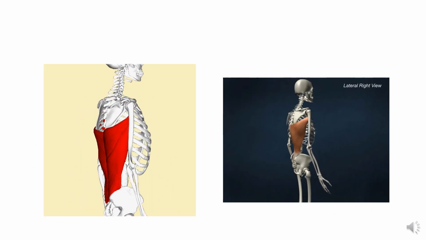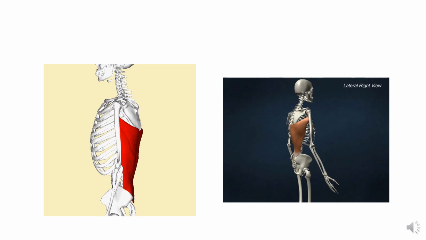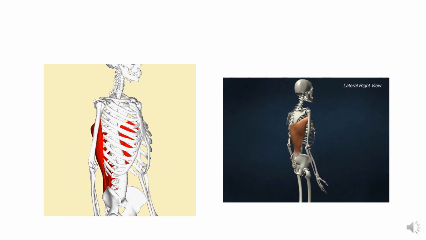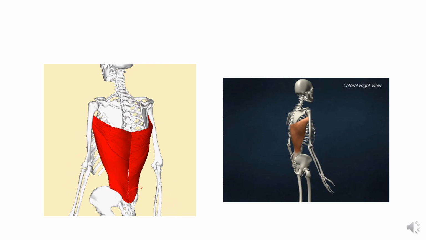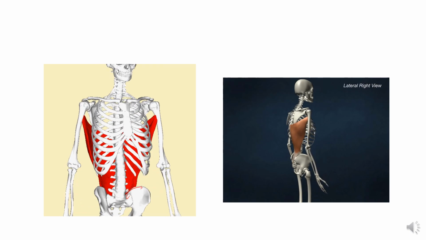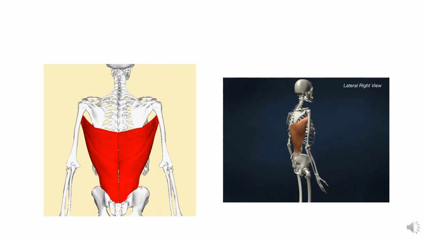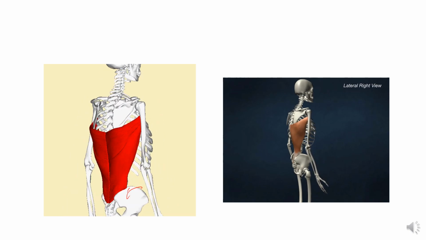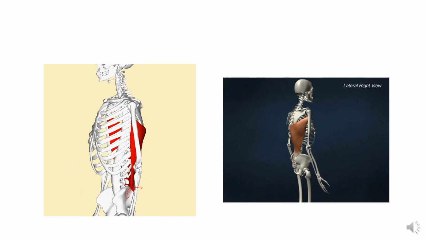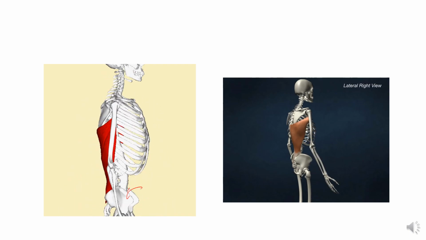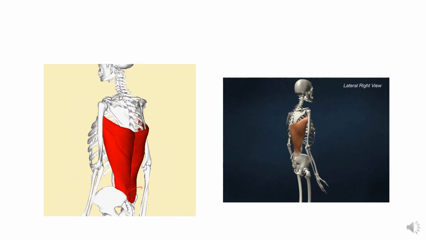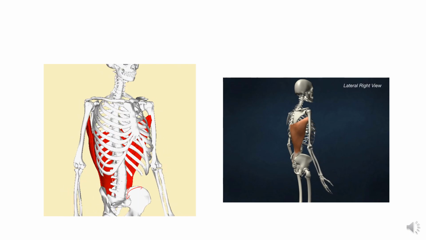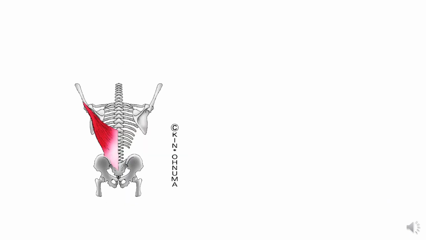So here you can see that this muscle is present in the back of the body and it is a broad muscle, and you can see its origin from the posterior part of the iliac crest and the spine, lumbar and thoracic spine. And here you can see the action: it extends the arm and medially rotates it. Okay, here you can see the adduction of the arm done by the latissimus dorsi.